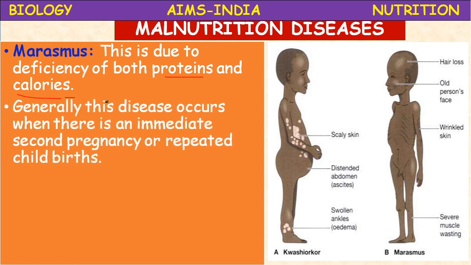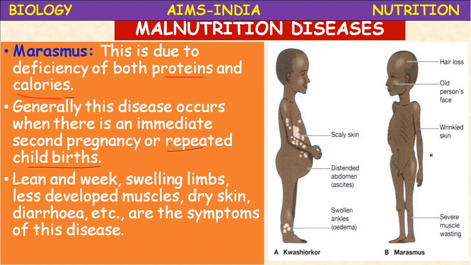This disease, marasmus, generally occurs when there is an immediate second pregnancy or repeated childbirths. There must be some 3 to 5 years gap between each child, that is recommended by the health department. If there is repeated childbirth without gap, that may lead to this marasmus.